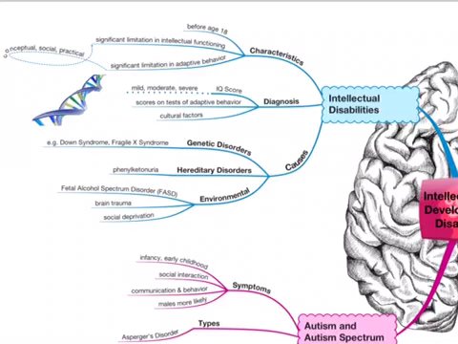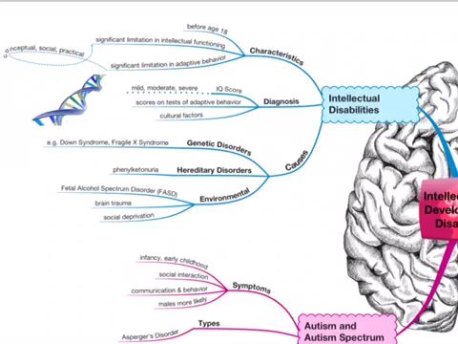IQ scores, tests of adaptive behavior, and cultural factors are how they diagnose intellectual disabilities. IQ scores range from mild to profound. Mild retardation IQ scores fall between 55 and 70. Moderate IQ scores range between 40 and 55. Severe IQ scores range between 25 and 40. And lastly, profound scores are below 25.